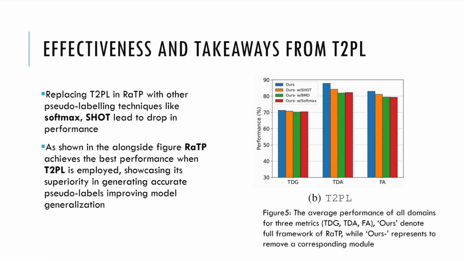This is because T2PL isn't just another simple pseudo labeling method. It is designed to refine label quality through a combination of confidence based filtering, what we saw earlier, and then taking the centroid driven class alignment approach. This dual approach ensures that only the most reliable and representative samples contribute to the model's learning process. The accompanying results showcase how T2PL outshines traditional methods by not only improving the generalization to unseen domains, but also addressing challenges like class overlap and noisy data.